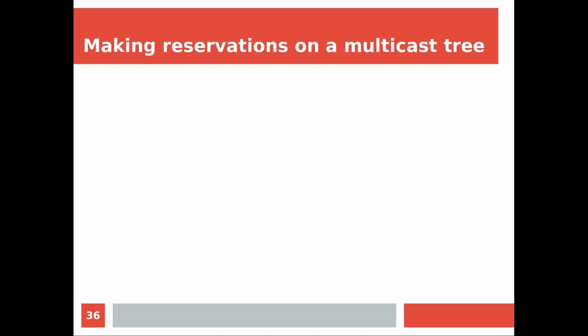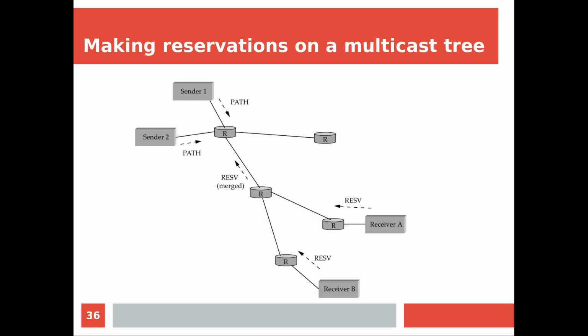Now a typical example of how this reservation can be done on a typical multicast tree. So it is like this. I have an example where we have two senders, sender 1 and sender 2, and say two receivers. Maybe sender 1 will be sending to receivers A and B, and sender 2 is also sending to receivers A and B. You can just take this snapshot like that. But in a typical case, there will be some senders and many receivers, because we are looking at multicast communication.